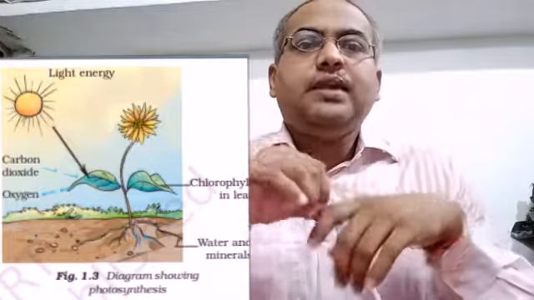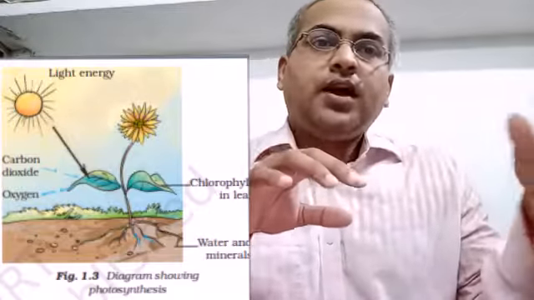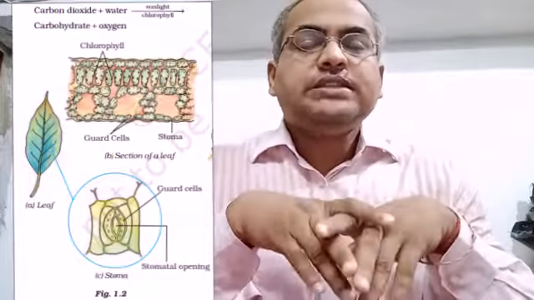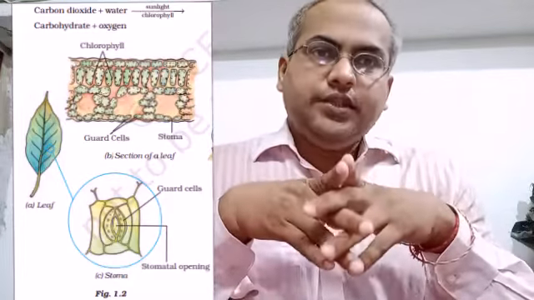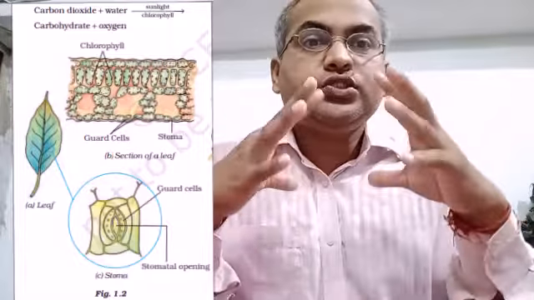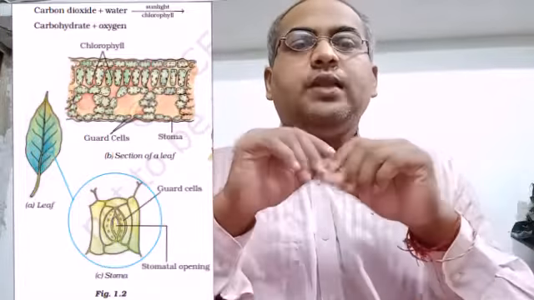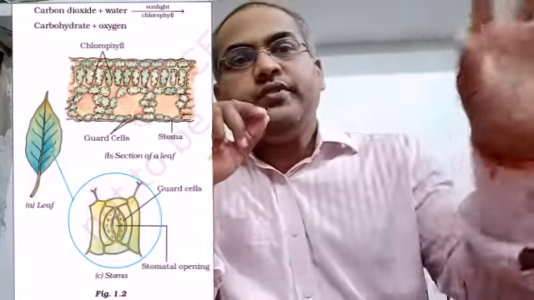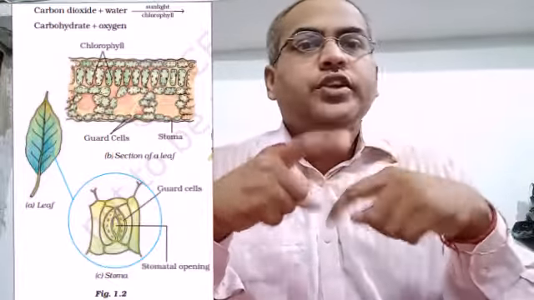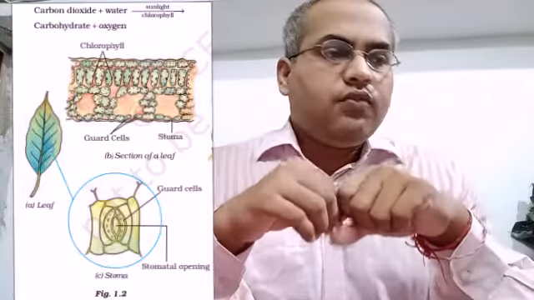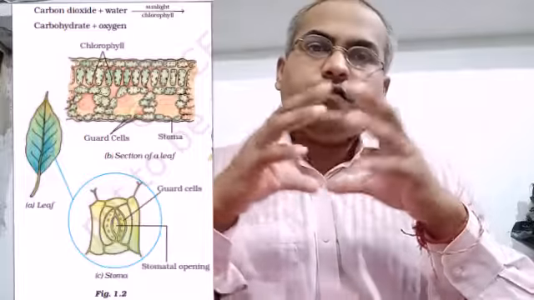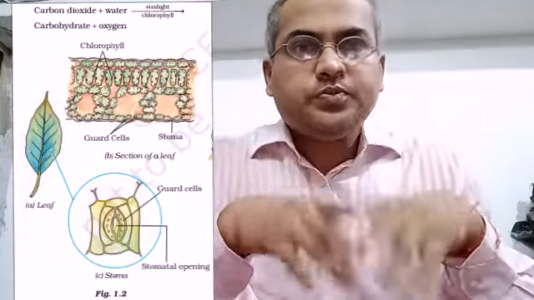These vessels, xylem and phloem, help the plants to carry water and minerals to different parts of the body, and they reach the leaves. In the leaves, food is prepared. In the leaves, stomata are present, which help in the exchange of gases, that is absorbing carbon dioxide from the atmosphere. And in the leaves, this food is prepared by the process of photosynthesis.